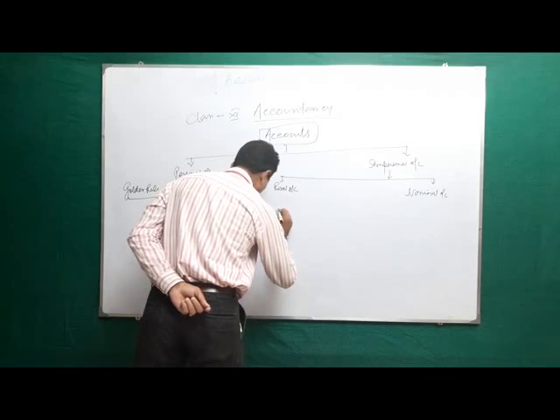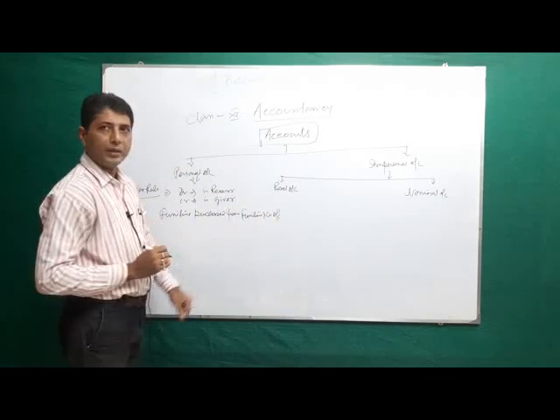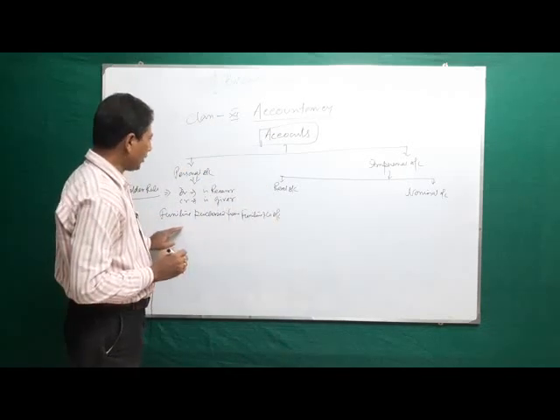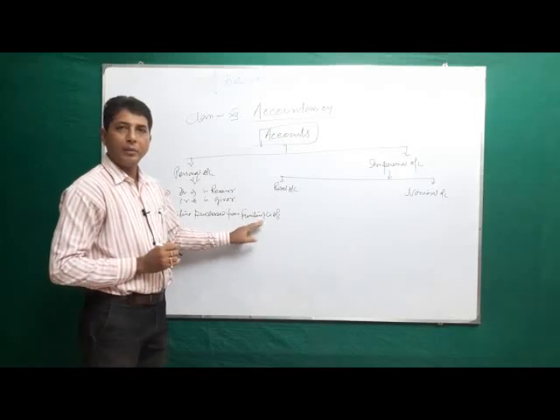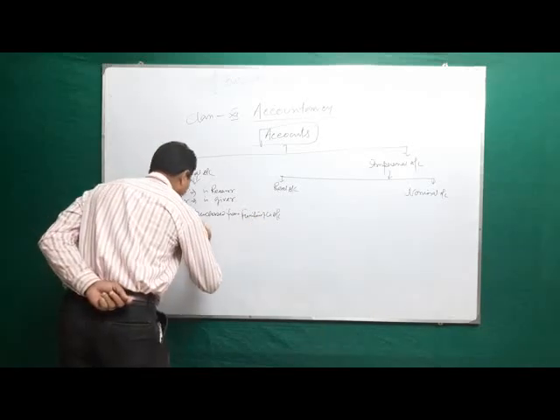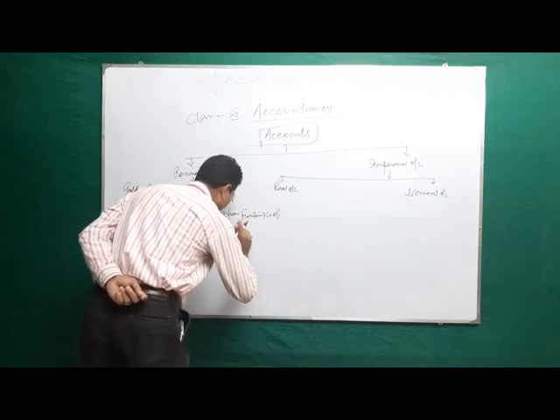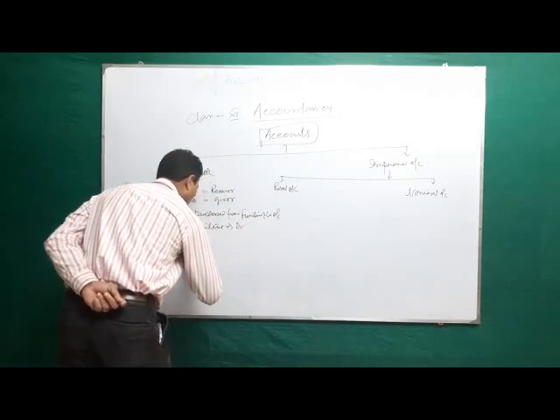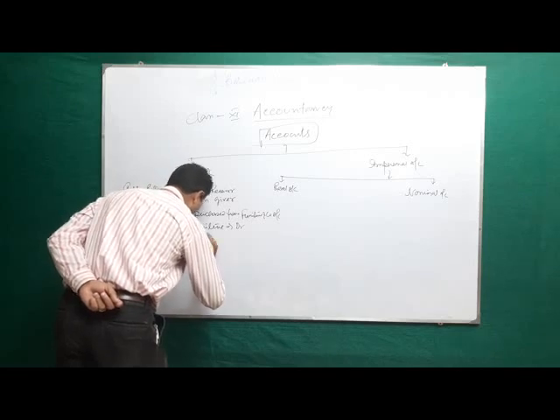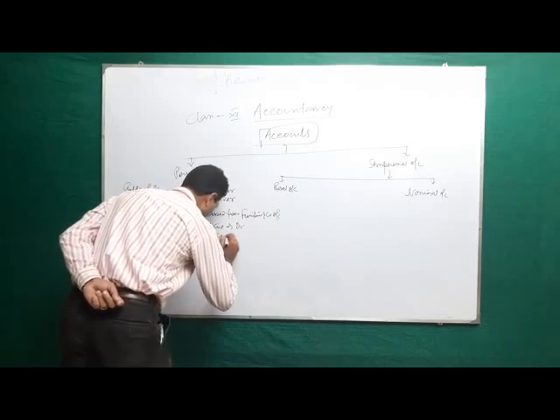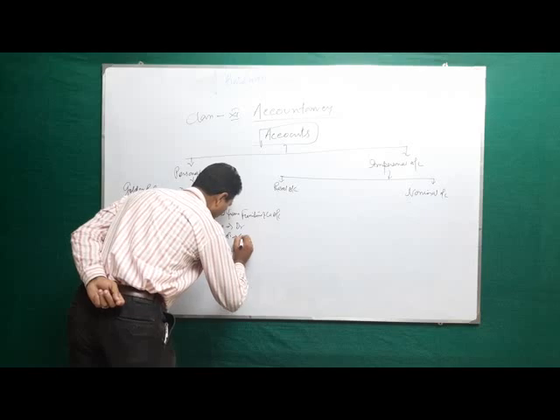Furniture and Company is the giver. What is purchased? Furniture. So furniture debit, Furniture and Company account credit.